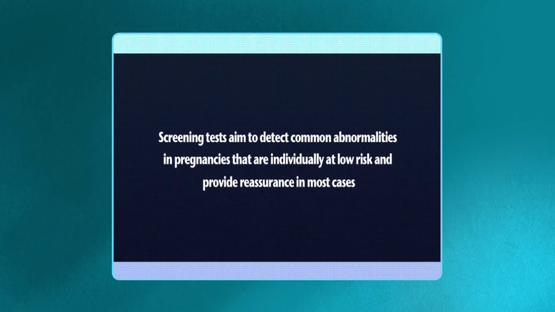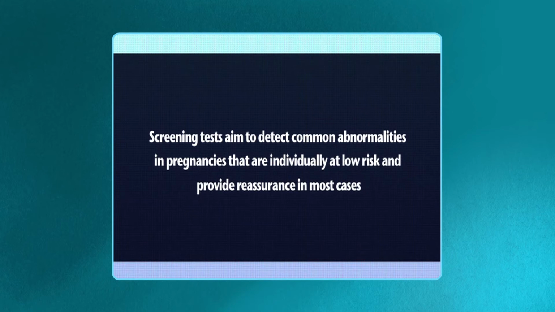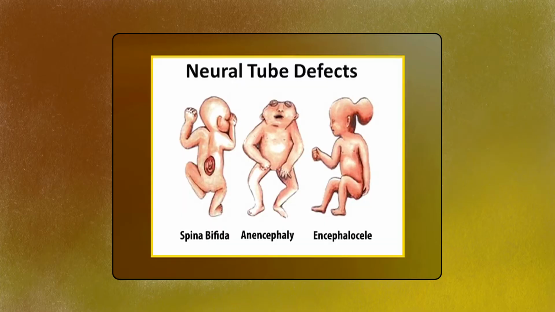Screening tests aim to detect common abnormalities in pregnancies that are individually at low risk and provide reassurance in most cases. There is widespread application of routine screening tests for Down syndrome and neural tube defects by biochemical testing and for fetal abnormality by ultrasound scanning.